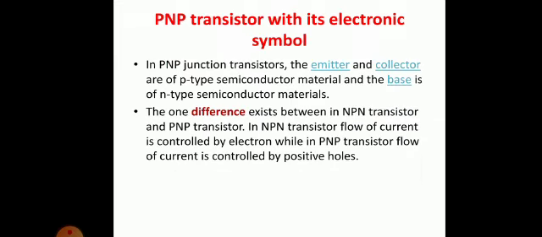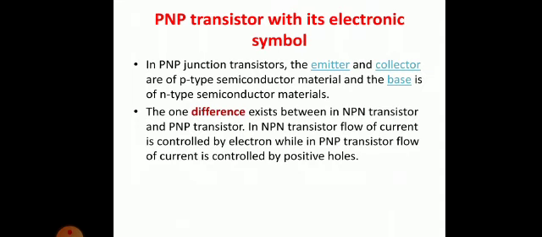Now as we discussed, in a PNP transistor, what is in the middle? N. So N will be working as base. P will be either emitter or collector. Clear? Okay. Now there is one difference. What is that difference? It is very simple.